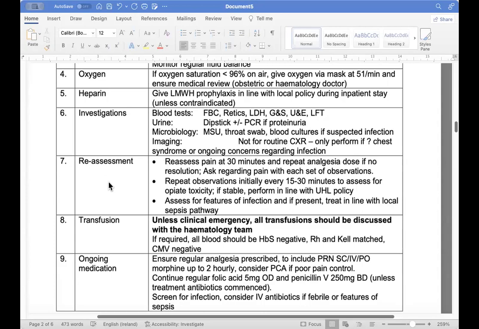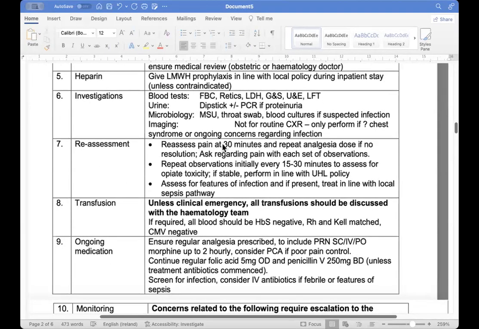Then we have to reassess her. We have to give her pain relief within 30 minutes and repeat the analgesic dose if it is not resolved. And then we have to keep her under observation.